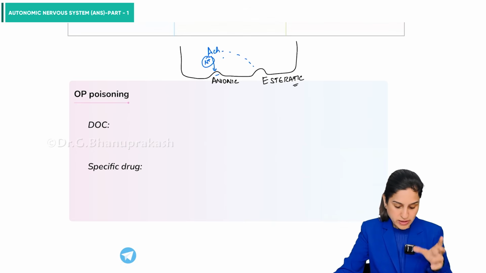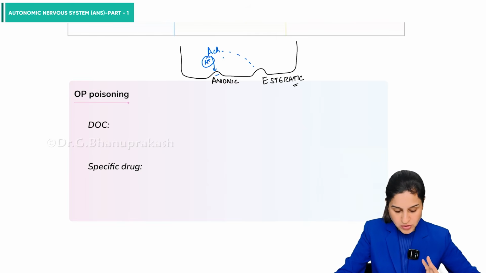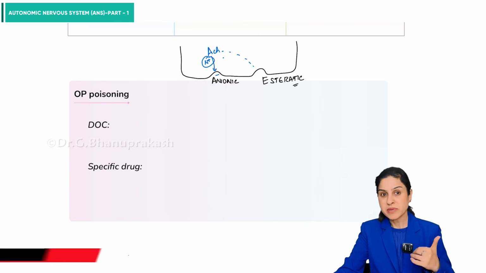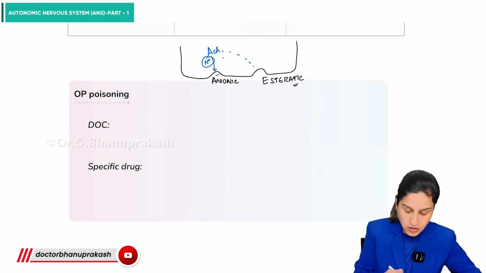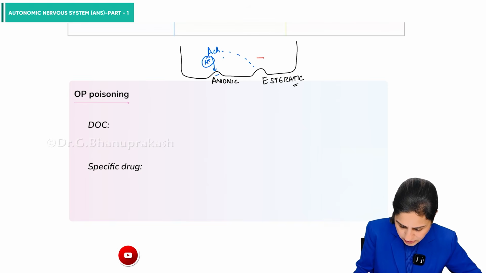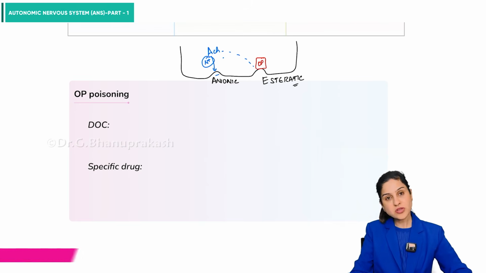In case of poisoning like organophosphate poisoning, these are acetylcholinesterase inhibitors, but they are irreversible inhibitors. So what this poison does is, the organophosphate binds to the esteratic site. So here this is the organophosphate. It has bound to the esteratic site.